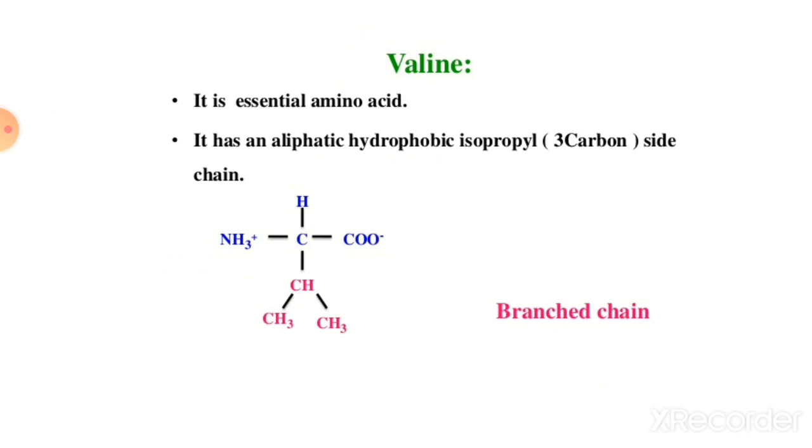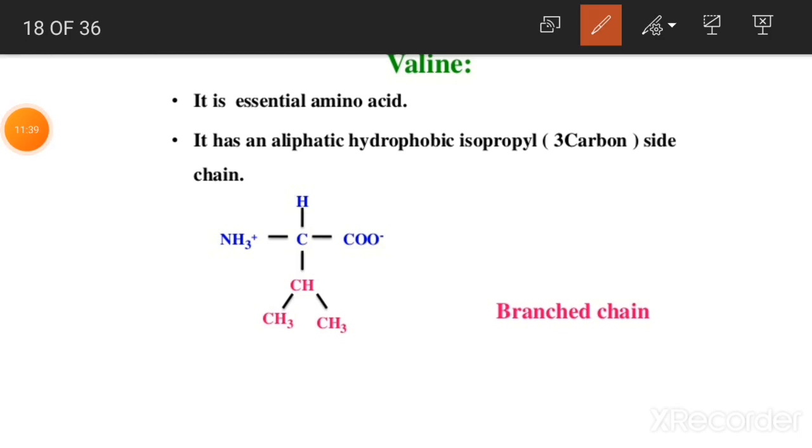It has an aliphatic hydrophobic isopropyl in the side chain. Means it has a 3 carbon compound in the side chain. You can see here it is an amino group. Here is NH2, not a 3. NH2, carbon, then hydrogen, and in the side chain CH3, CH, CH3. That is a branched isopropyl amino acid. Then here is COOH. Okay, this is the structure of valine.